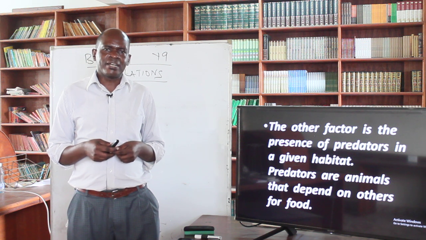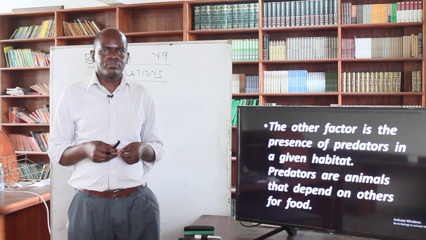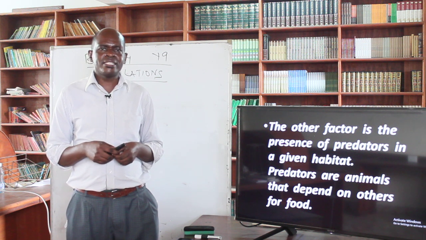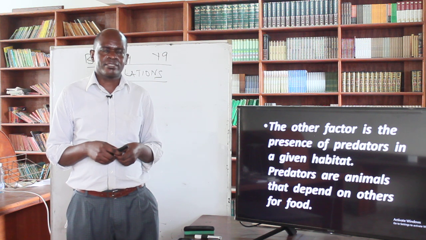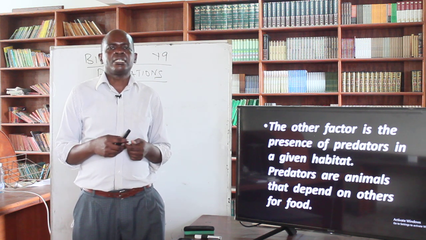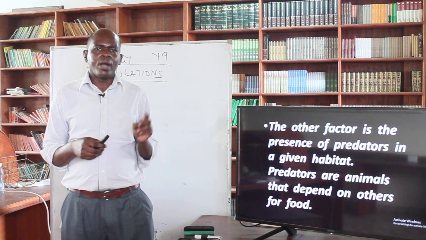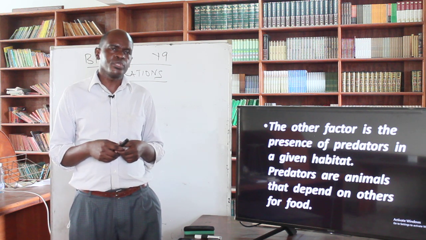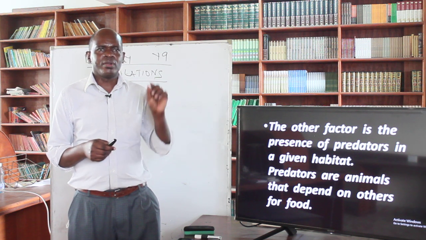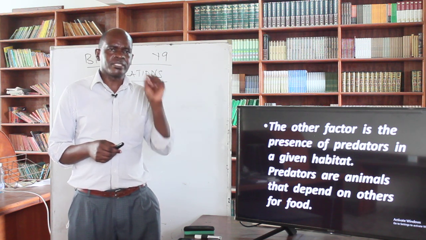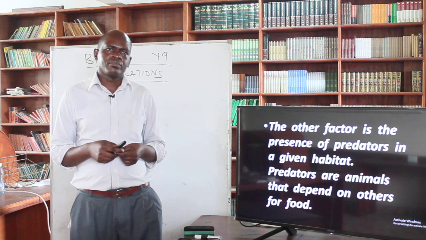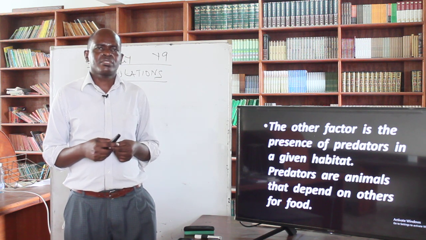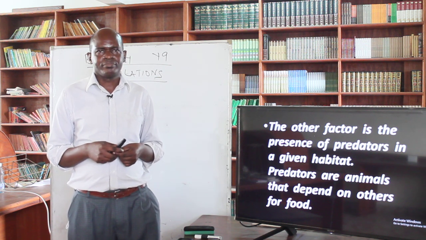Now, the other factor that also regulates the population of a given habitat is the presence of predators within a given habitat. A predator is an animal that depends on another animal for food. An animal that solely depends on other animals for food. It eats the other animals. The presence of the other animals is seen as food for them.